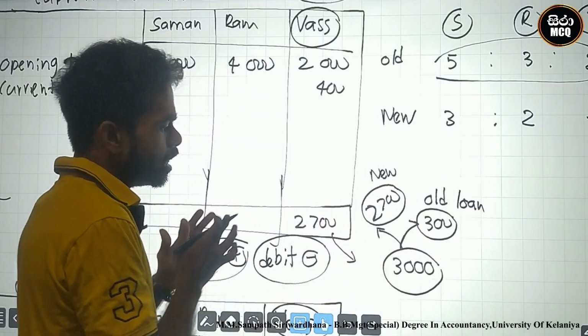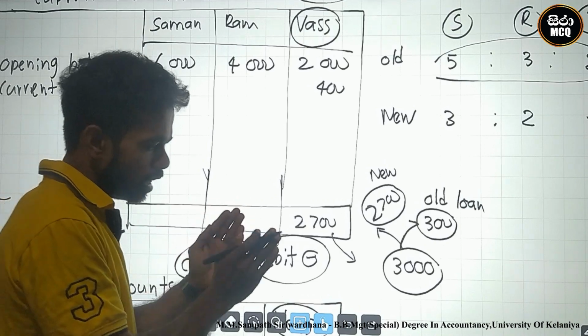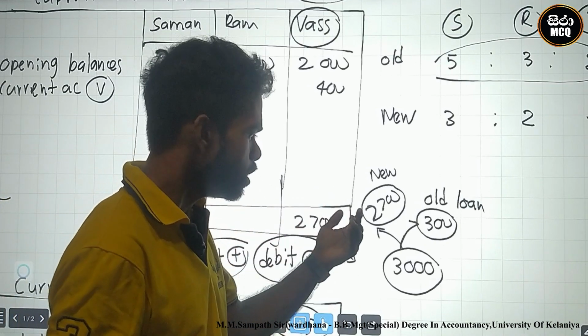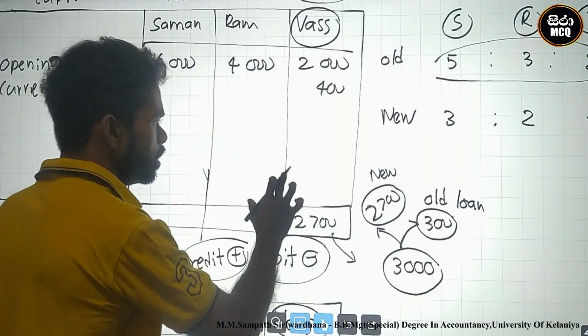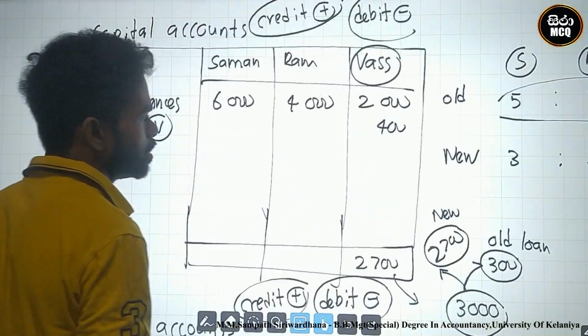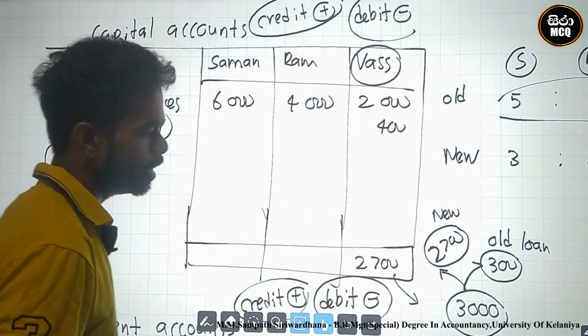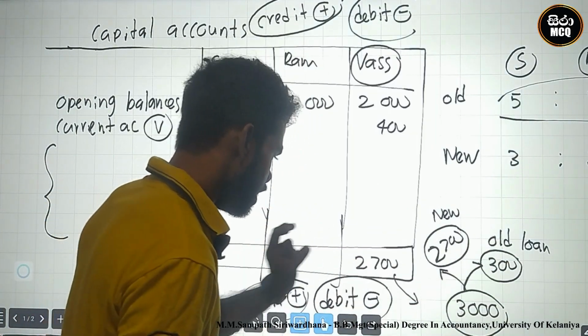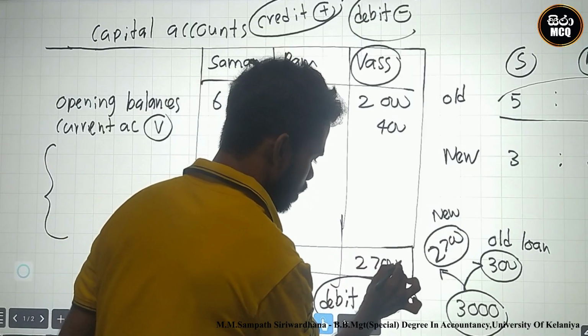Therefore, at the retirement, the newly generated loan account is 2,700. Therefore, there is a goodwill adjustment related to this one. Why? This 300 is already created. Therefore, I identified the loan transfer amount.